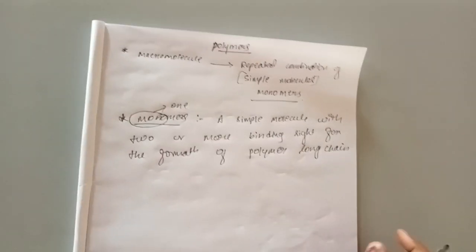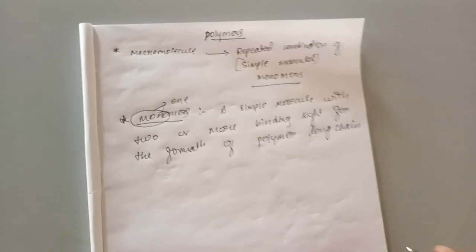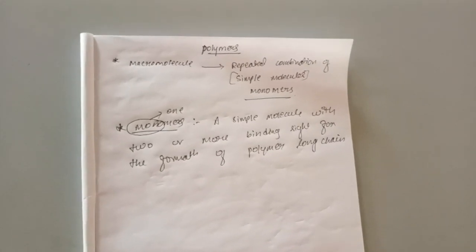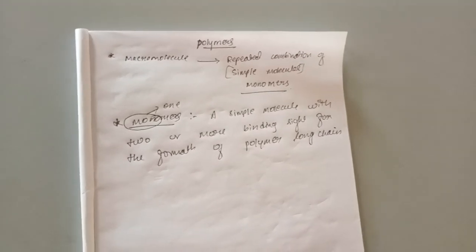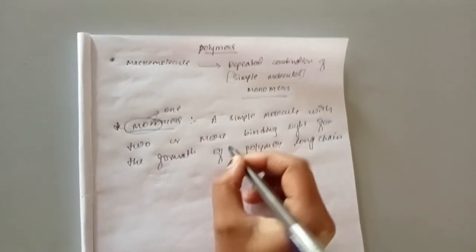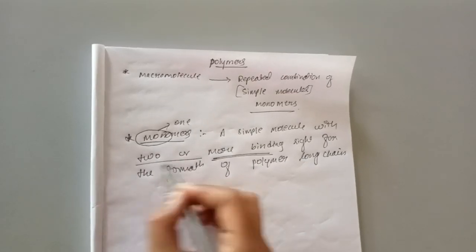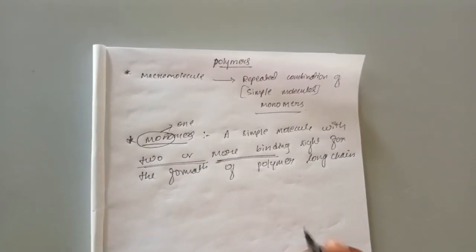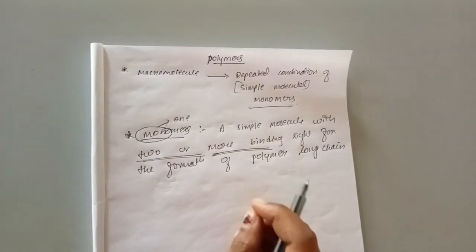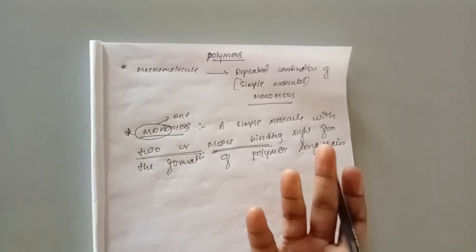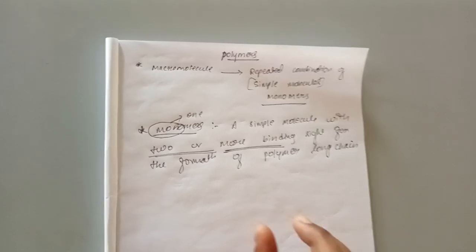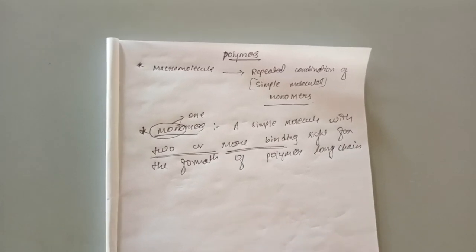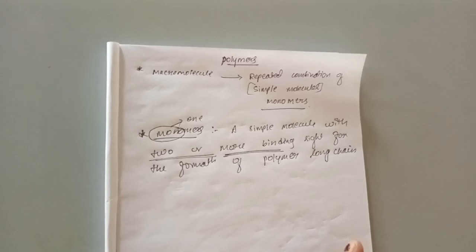Why should it have two or more binding sites? Because these binding sites help it combine with other monomers. By combining the monomers with each other, we can get a long chain of polymer. Hence it is called a monomer.